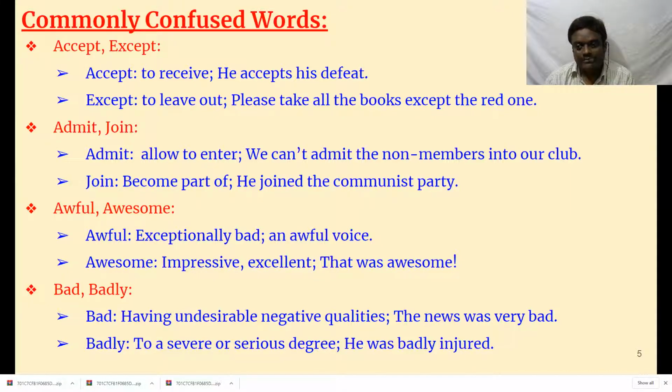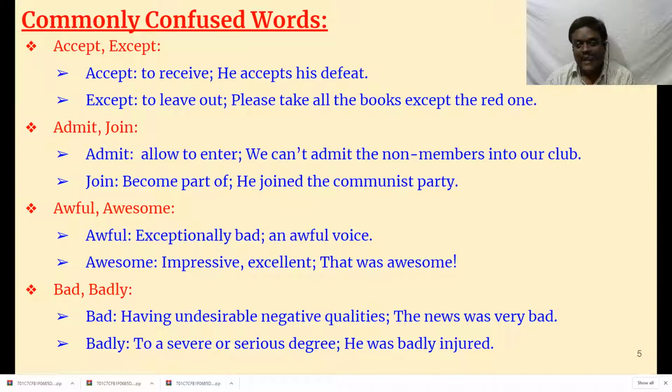Awful, awesome. See, both come from the same word. Awful means exceptionally bad. An awful wise, very bad weather, we say awful weather. Awesome means impressive, excellent. See, almost they are opposite words. That was awesome. Awful means very bad, very dirty, or something like that.